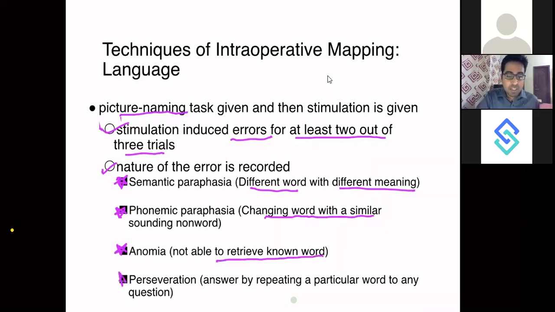Then what is perseveration? Perseveration is repeatedly answering the same word. So let's say in the first picture he saw a peacock, so he will tell you peacock, okay. Second picture you showed him a pigeon, he will again tell peacock. If you again showed him a parrot, he will again say peacock. So this is called perseveration. He will stick to the same word which he said as an answer to the first question. Again, an important MCQ.